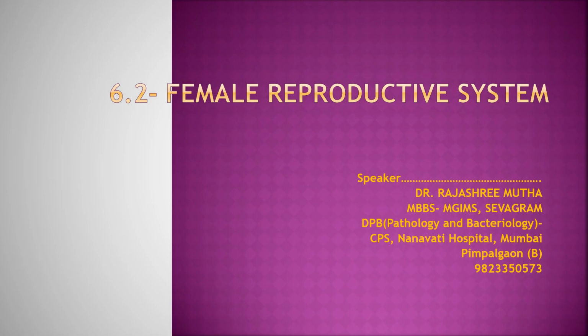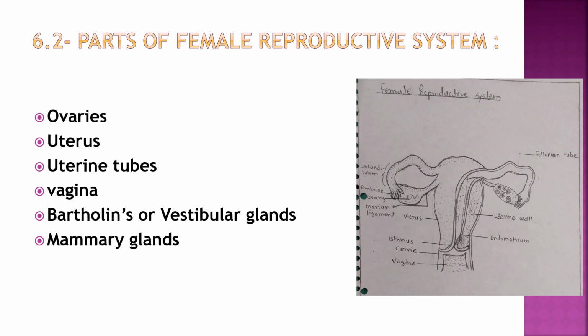So today we are going to study the female reproductive system. The parts of the female reproductive system are ovaries, 2 in number, uterus, 1 in number, uterine tubes, 2, then vagina, Bartholin's and vestibular glands, and mammary glands.